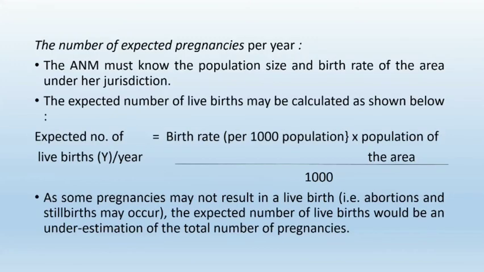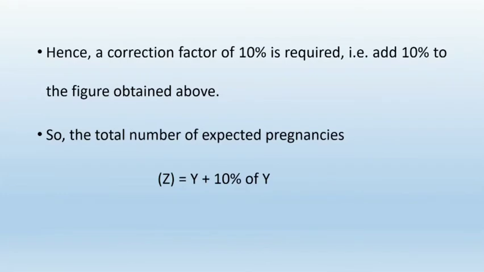So what is the formula? Expected number of live births per year is equal to birth rate per 1000 population into population of the area upon 1000. And after that, the total expected pregnancies is equal to Y plus 10% of Y. Why 10%? 10% is a correction factor because all pregnancies do not end in a live birth.